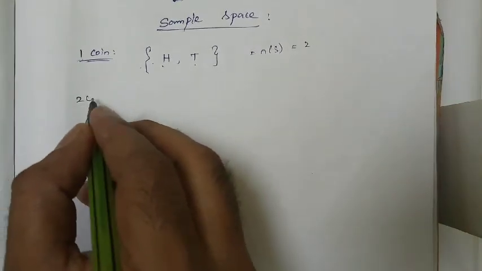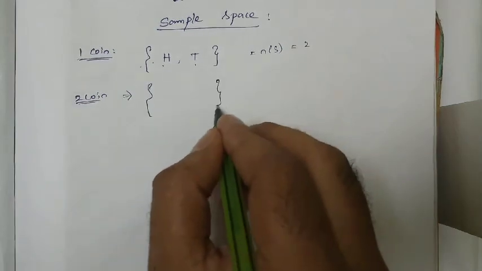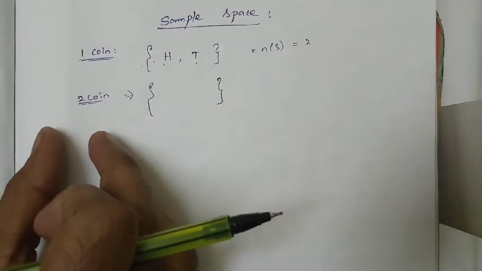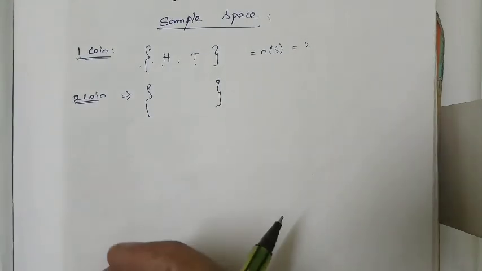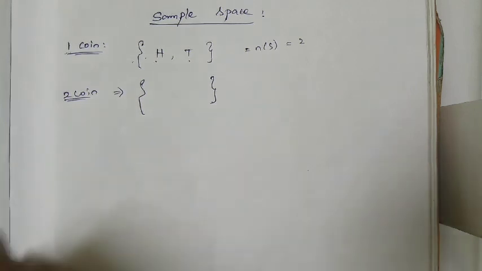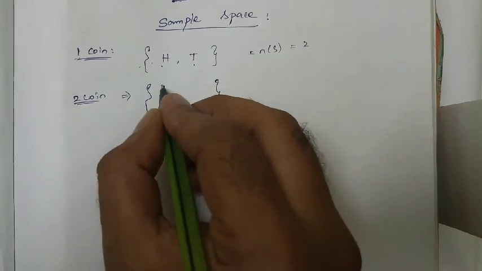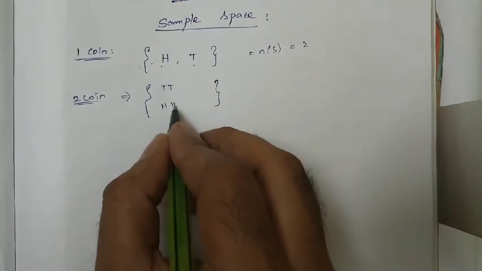Suppose I am having 2 coins. So what is the sample space for the 2 coins, right? I am tossing 2 coins at the same time. What are the possible outcomes? Both will get a tail, or both will get a head.